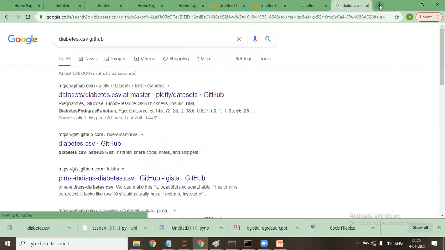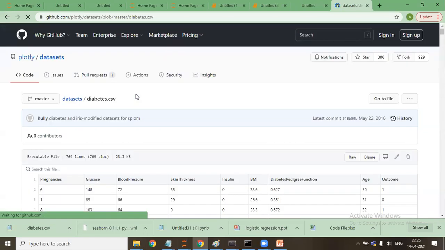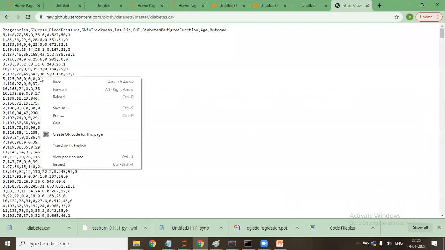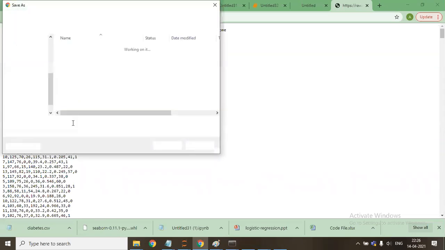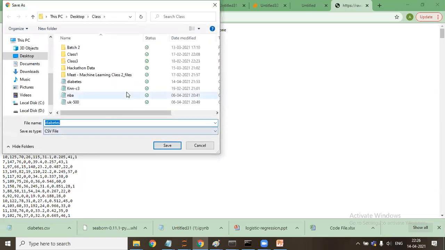You can simply write. You will go here. This is the data. You will open it. You will say raw. Okay. You will right click. You will say save as, and save this file as diabetes.csv in whatever folder you want to save.